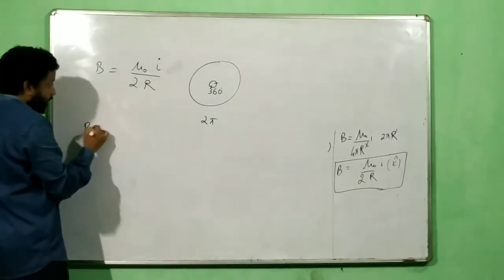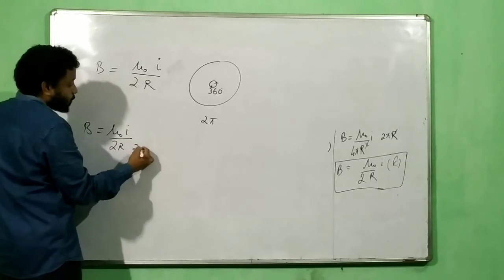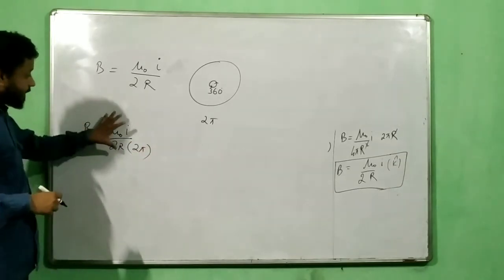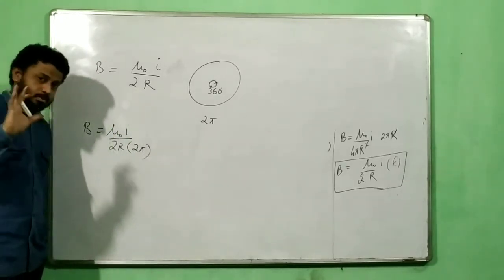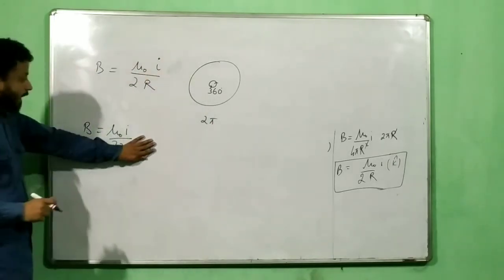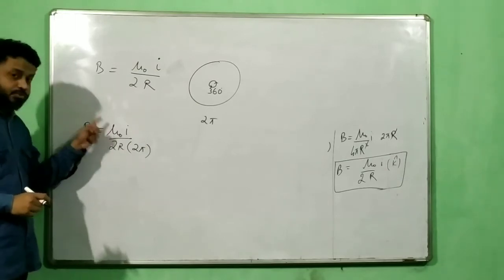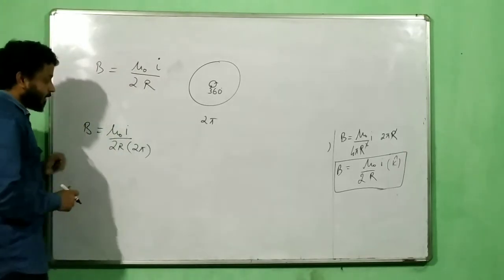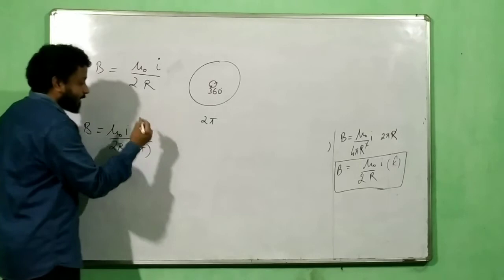So, if I divide this by 2 pi, what am I getting? I am getting field per unit radian. Am I right? I know for the whole circle, it's mu naught I by 2r, and then I am dividing by 2 pi. What is this? This is called field per unit angle, or per unit radian, multiplied by any angle theta. So what will this give me?